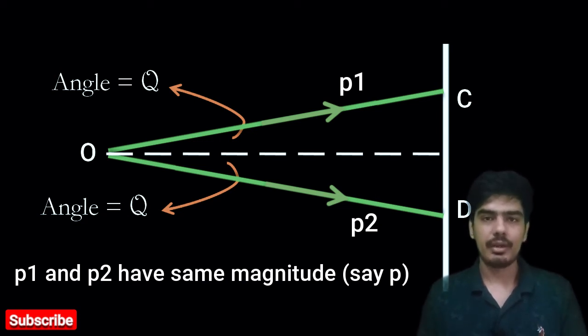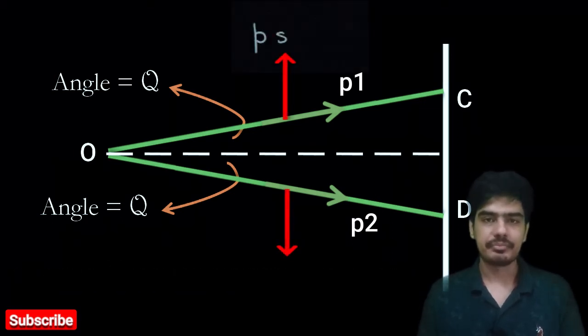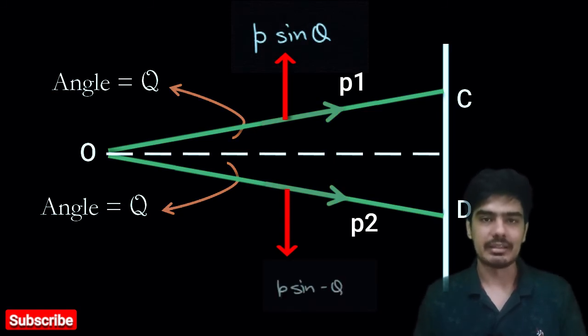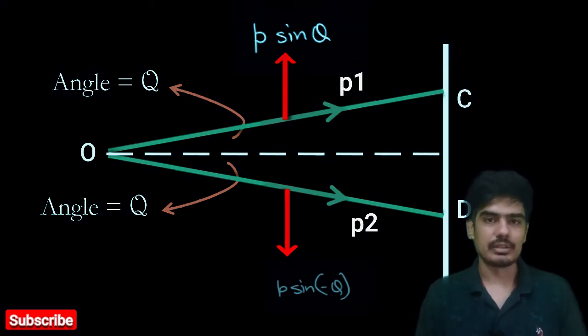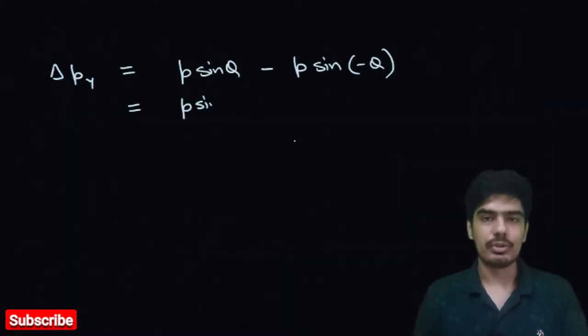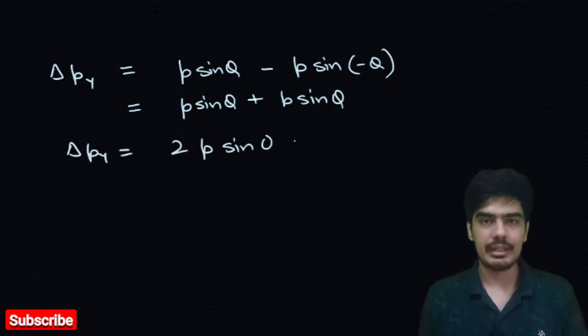So our Py corresponding to path OC becomes P sine theta, and Py corresponding to path OD becomes P sine minus theta, as we have theta in the opposite direction. As a convention, we have used a negative sign here. So Py corresponding to OD becomes minus P sine theta. Now we have to find out the uncertainty. For that we have to subtract these two values. After subtracting, we get 2p sine theta. So this term represents our uncertainty in the momentum.